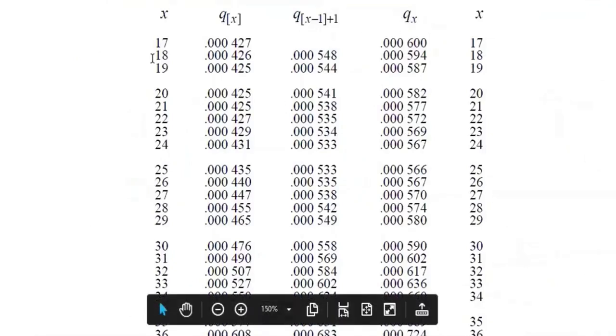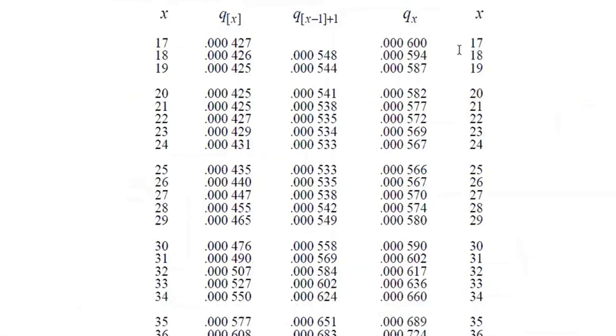The fourth column, x is given here, q's are given here. Don't worry about the brackets now. Don't worry about the fifth column. There also are ages, first and fifth column ages. We'll not worry about the second and third column. We'll see only the fourth column. According to age, the mortality rates are given. These are the probabilities. The probability that someone who is 17 will die within 1 year, between 17 to 18, is 0.000600.